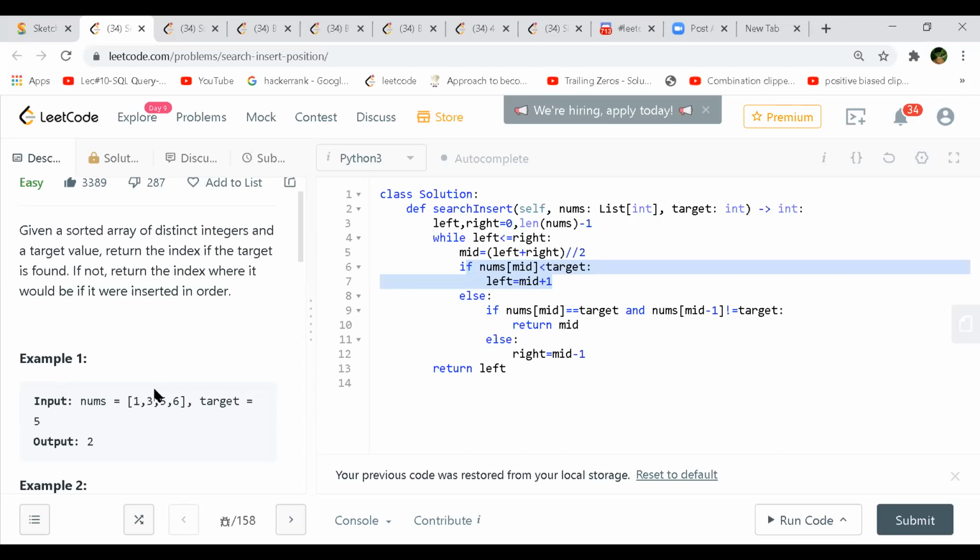I don't understand this template that much. If you find the target here itself, then you'll never return left, right? Correct. But if you don't find it, then you are going to mid minus 1 not equal to target. So it means your mid has already crossed that border, it has crossed the target's value, and therefore you shift mid minus 1, the left side you're shifting. Okay, go ahead.